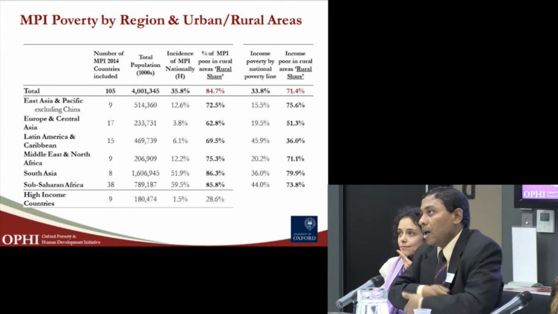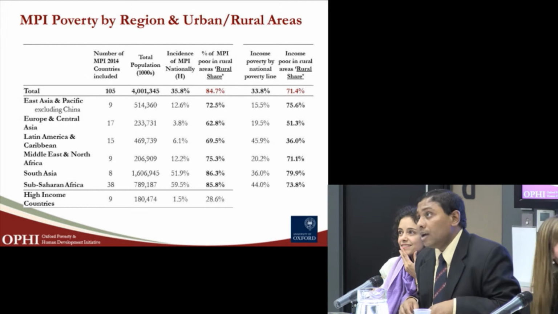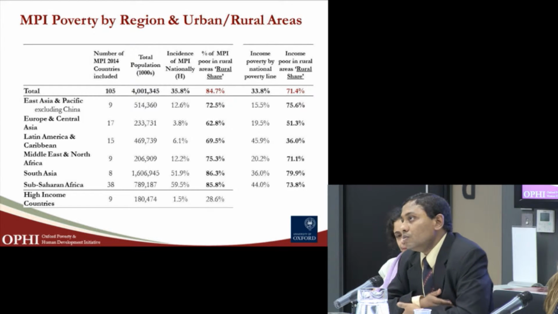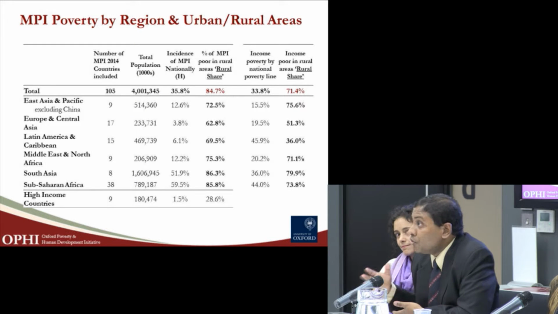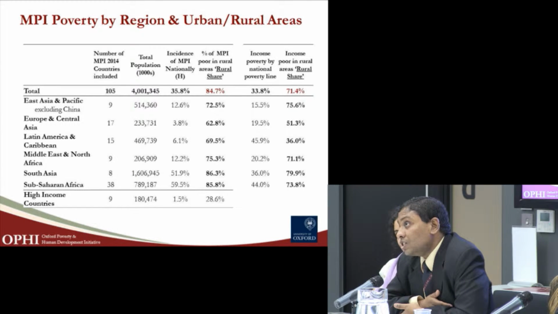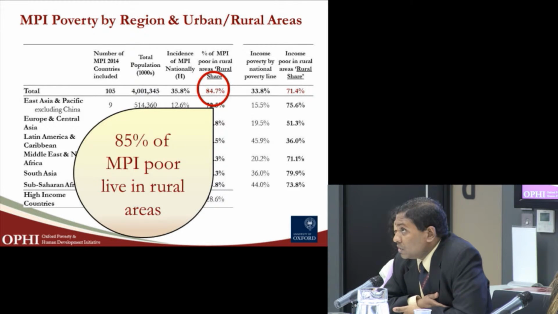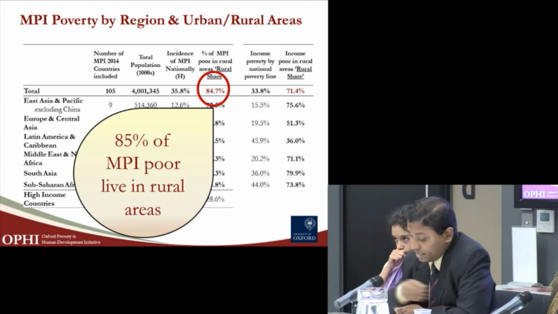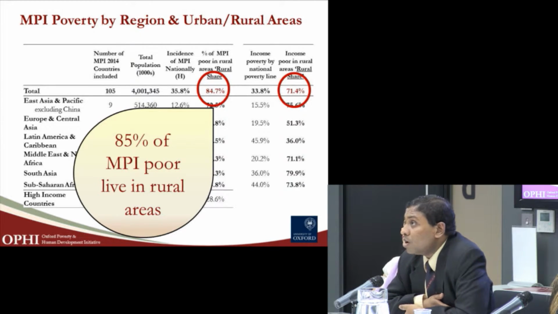In this table, which looks slightly small, but I hope you may be able to see, we compare the proportion of people living in rural areas according to multidimensional poverty, and also according to the income poverty measures based on the national poverty line. We find that, as I said, 85%, or 84.7%, of the MPI poor live in rural areas. When we look at the income poverty figures, we find this figure to be only 71.4% based on the national poverty lines.